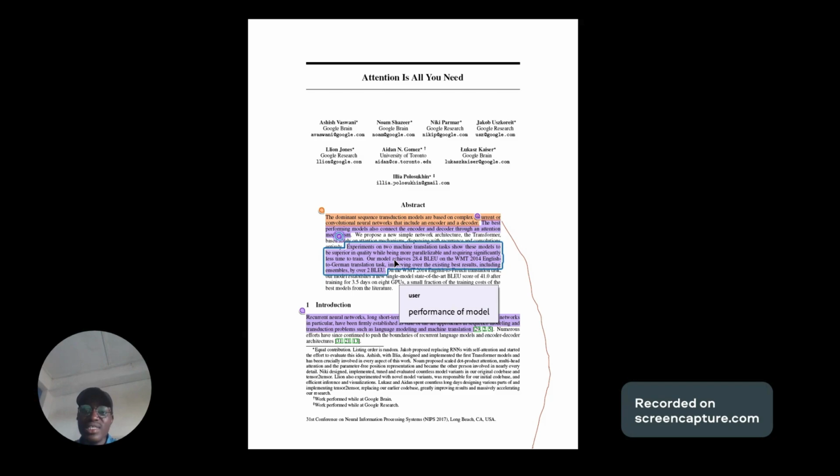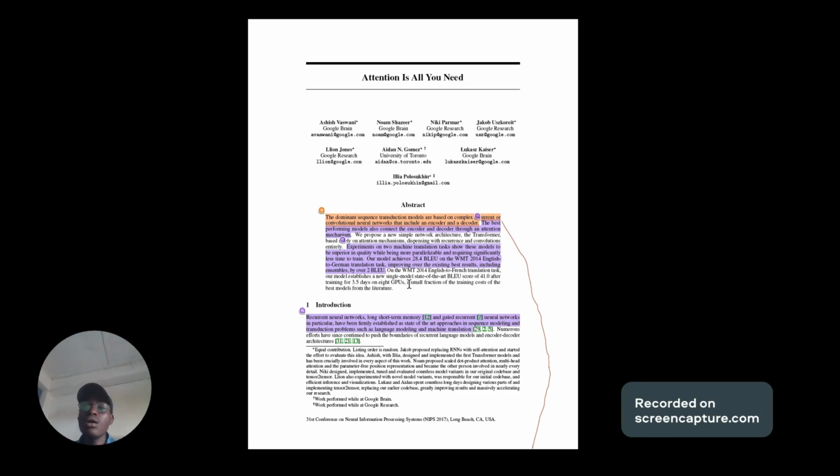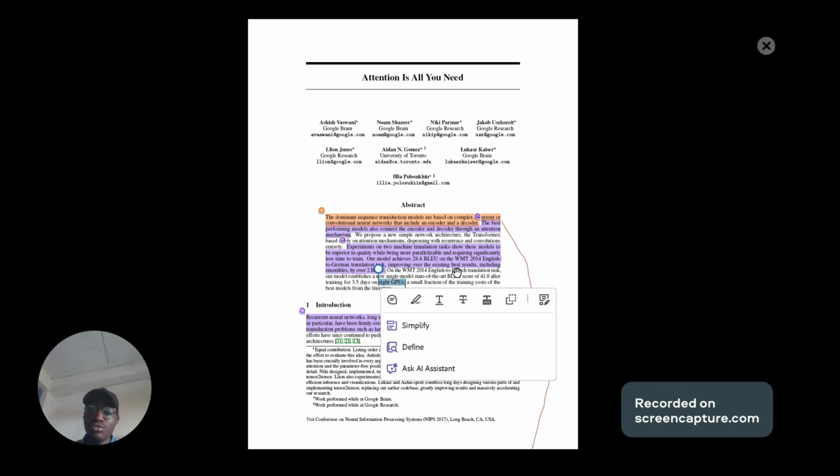It takes significantly less time to train, because this model achieved this significant BLEU score in 3.5 days on just 8 GPUs, which is a fraction of the training cost and the time it takes to build the best models from the literature. Such is the significance of the transformer architecture. The GPU that was used is the P100 GPU built by NVIDIA.